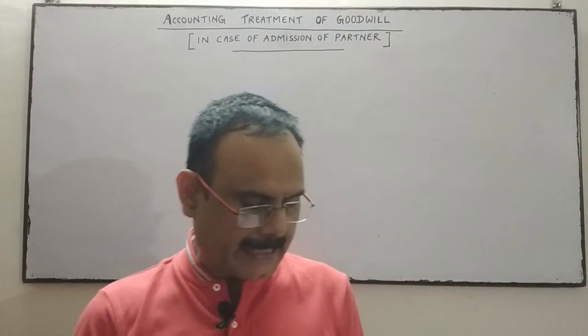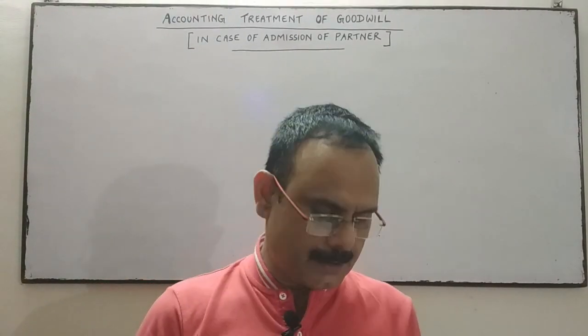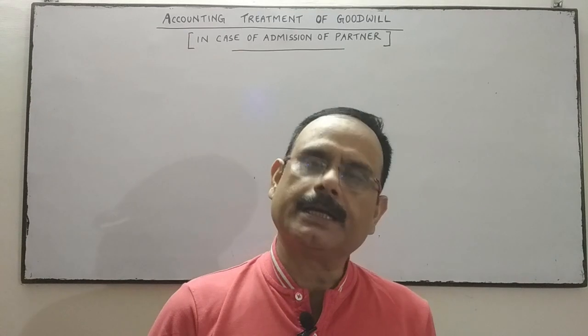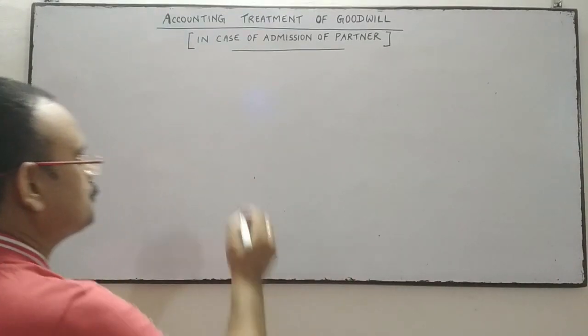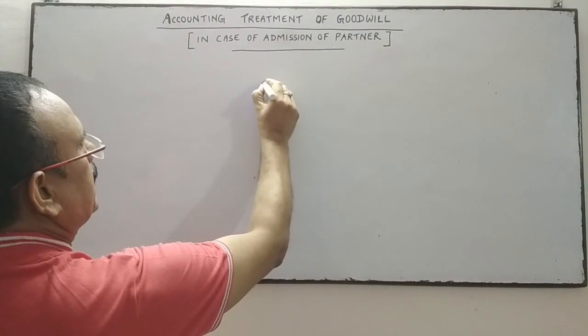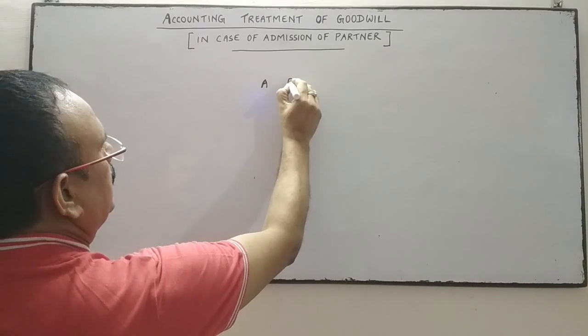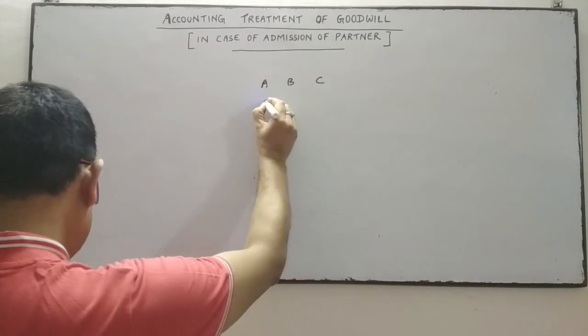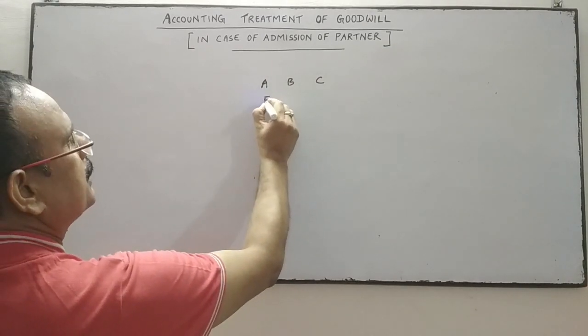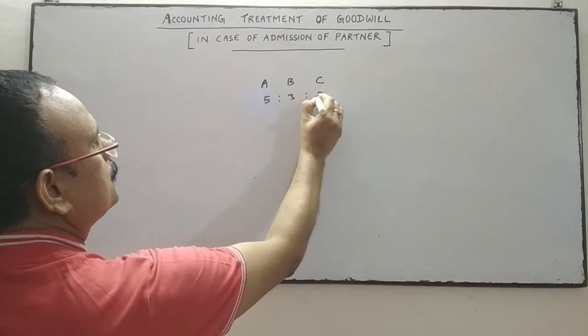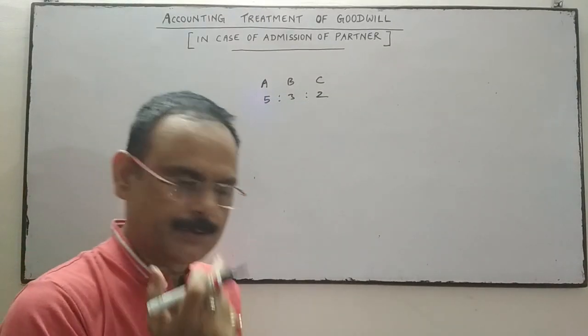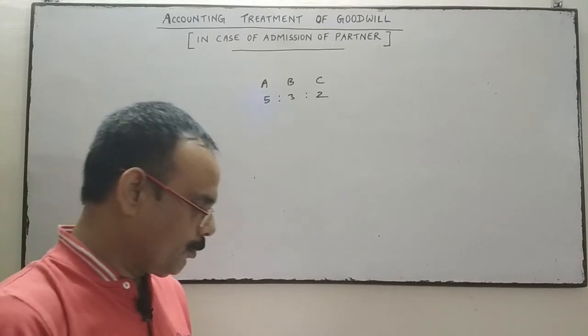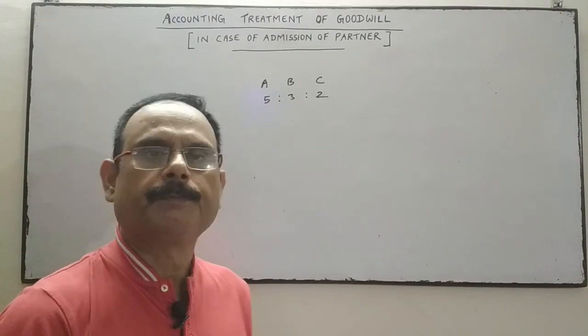So the question is, A, B and C are partners in a firm sharing profit in the ratio of 5:3:2. They are the three partners. Their profit sharing ratio is 5:3:2. Goodwill appears in the books at rupees 50,000.